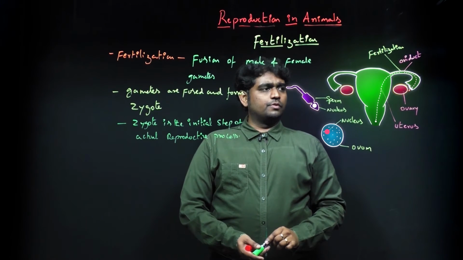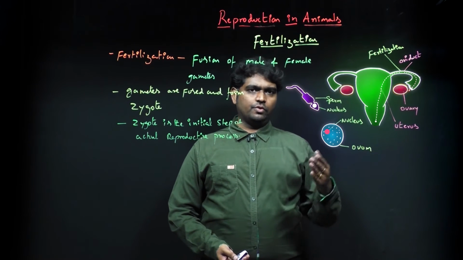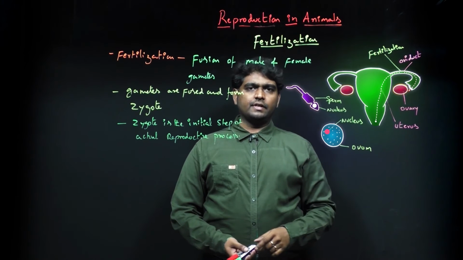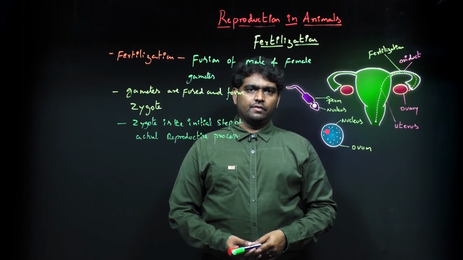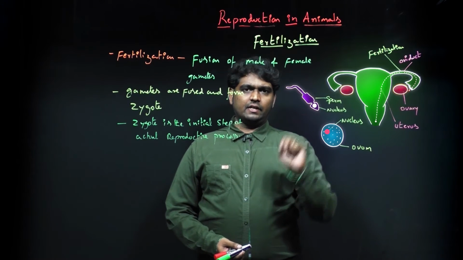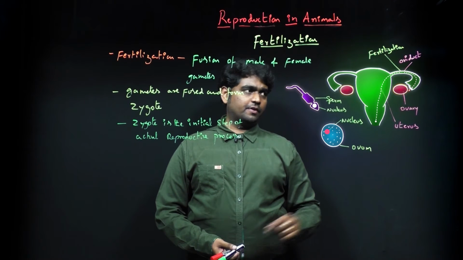Through the migration, we know that of the 300 million, finally about 50 reach here. Of those, one will be selected, and that selected one will be fused with this female one.